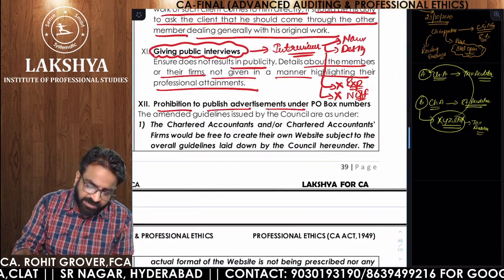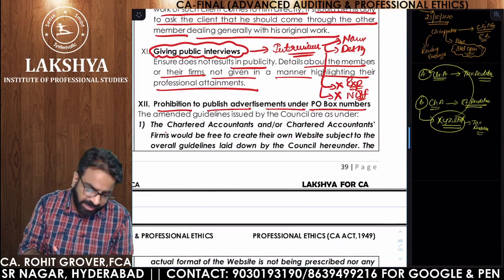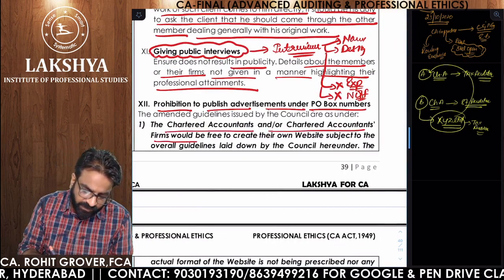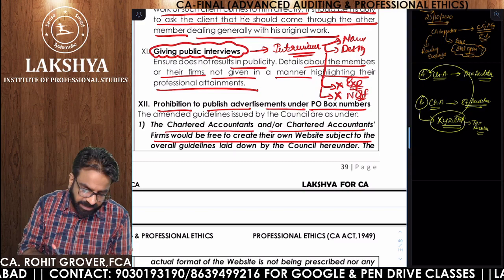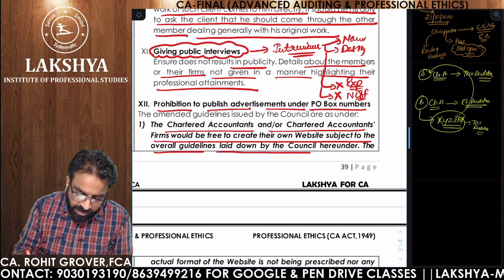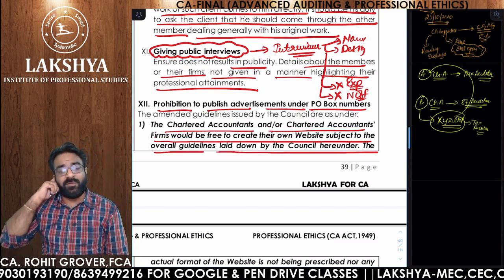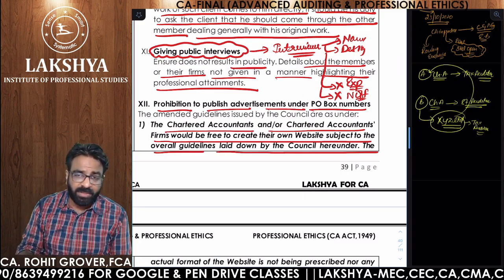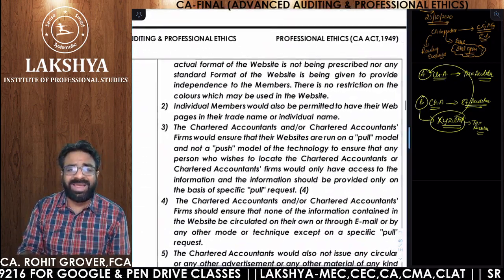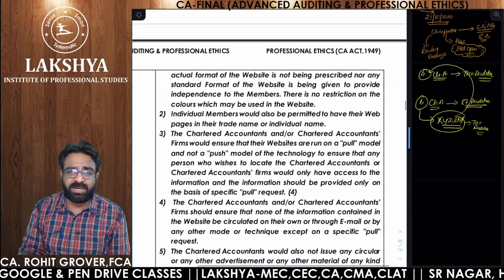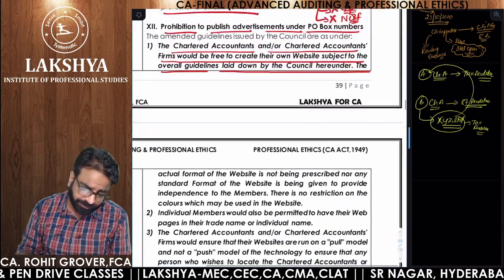Prohibition to publish advertisements under a PO box number. Chartered accountants and chartered accountants firms would be free to create their own website, subject to the overall guidelines laid down by the council. So now we have to remember the website guidelines. We have to discuss each and everything relating to the website guidelines. What is allowed, what is not allowed.